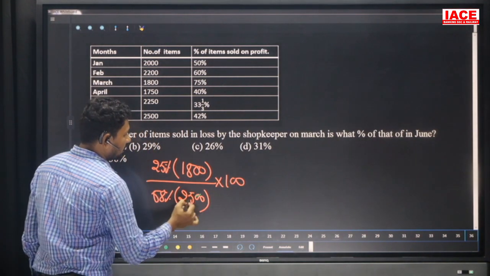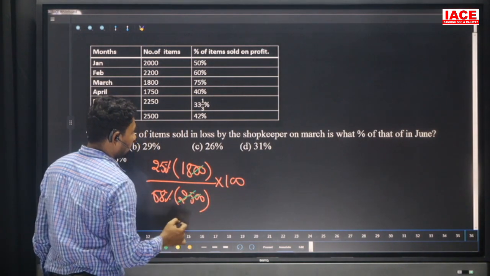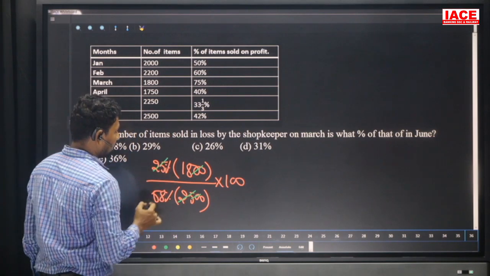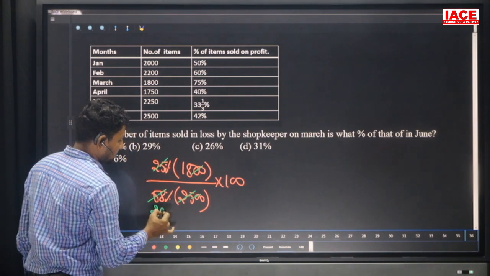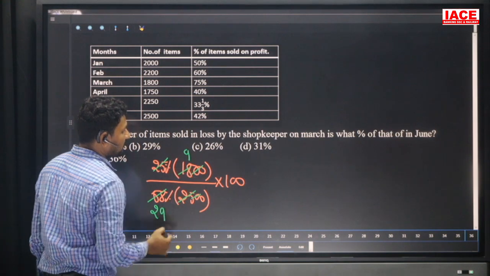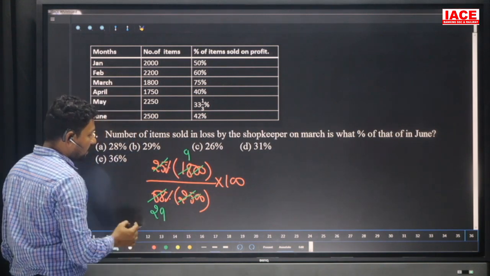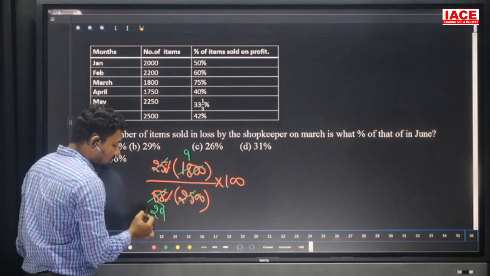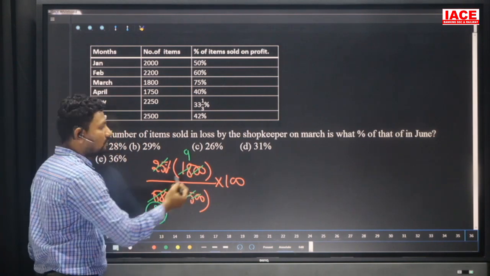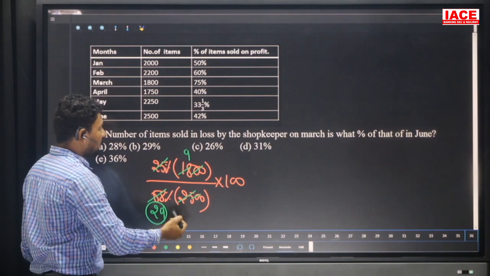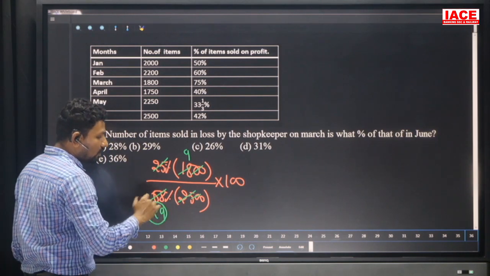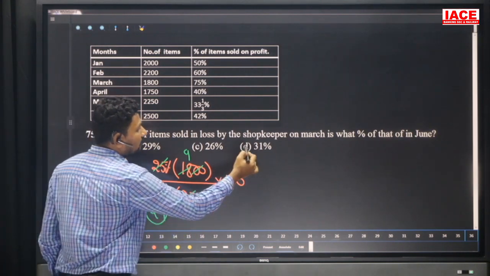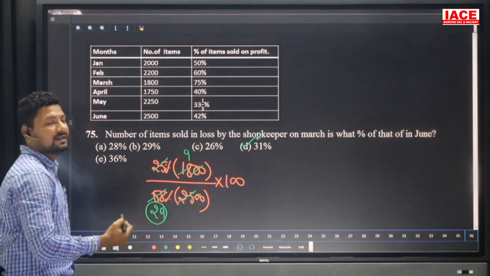Into 100, and cancel the values here. The double zero cancels, 25 is cancelled, 2 29s and 2 9s, and here 900 by 29. Just think about 29 as nearly 30, and 900 by 30 is 30 times. The answer is nearly 30, and more than 30 and near to 30, the only option available is 31 percent.